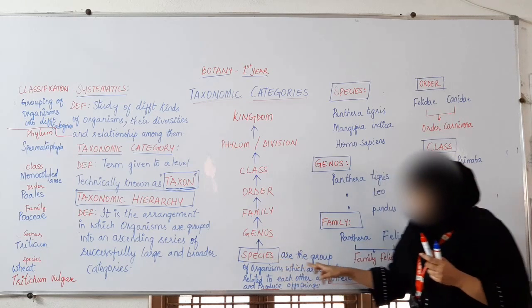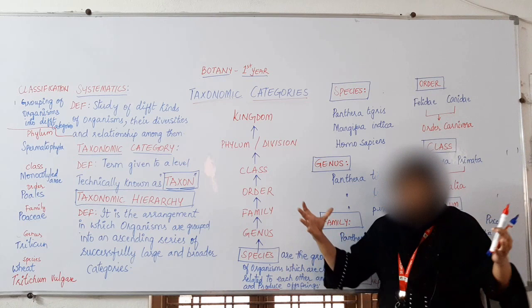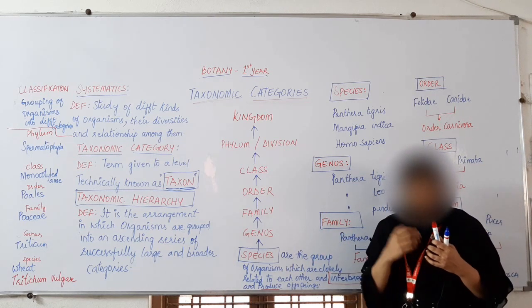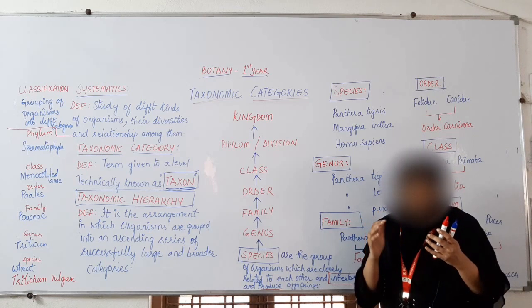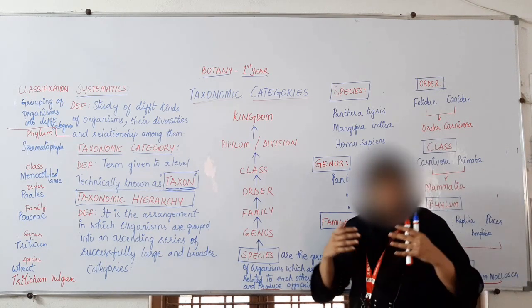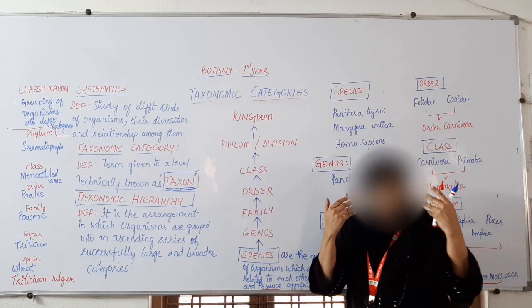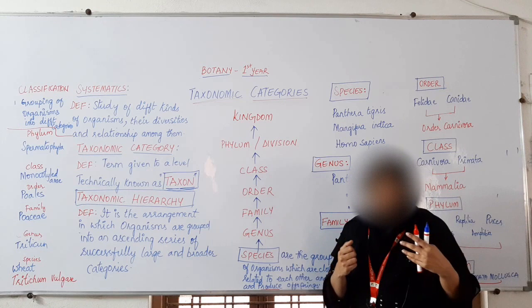Species are nothing but a group of organisms which are closely related. All human beings are one species because we are closely related. With exceptions of differences in characteristics, all of us have 2 eyes, 2 ears, 2 hands, 2 legs. Our body structure is almost similar.